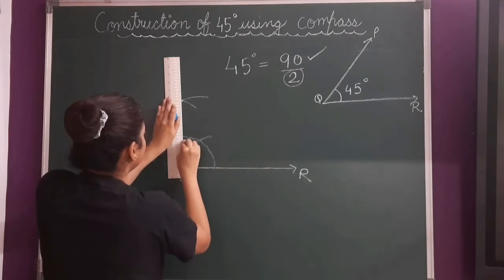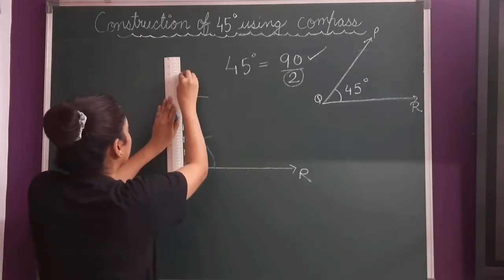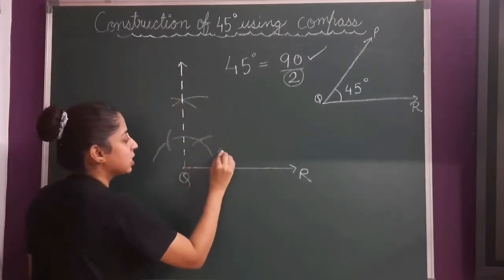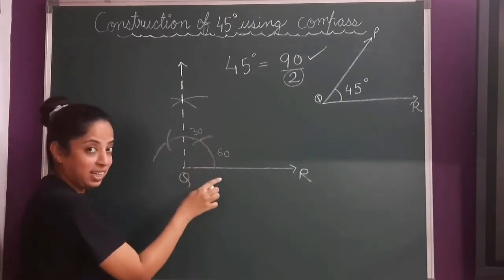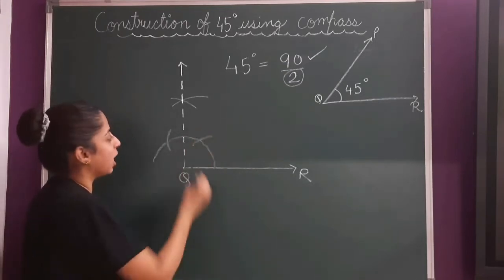Now why am I drawing a dotted line? Because this is not the angle that I want. I want 45 degrees, right? This is my 90. See, this is 60 and this is half of 60, 30. So this is my 90-degree angle. Clear to you? Now I simply have to bisect this angle.